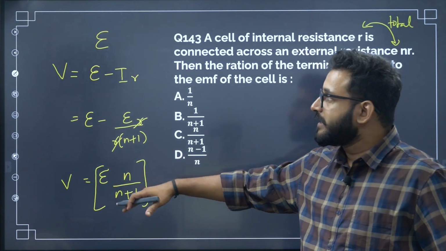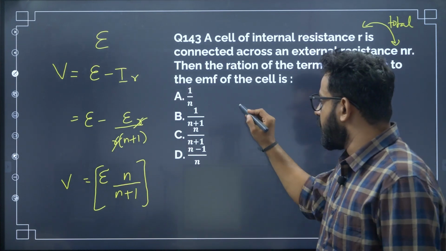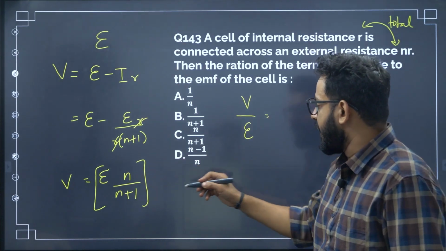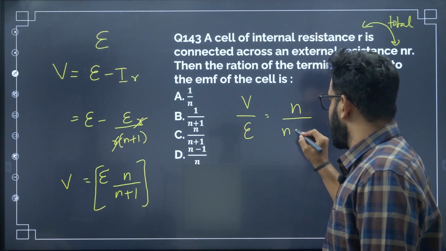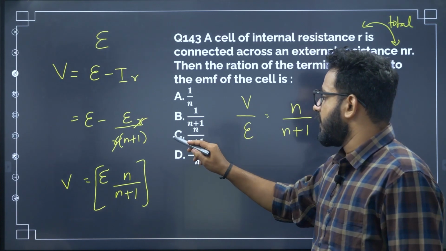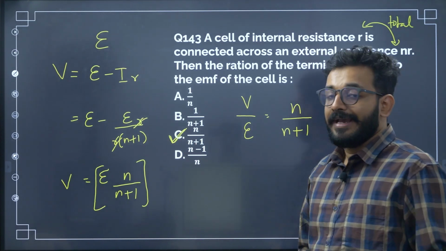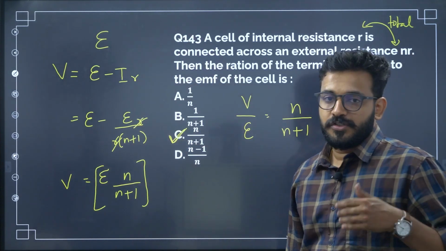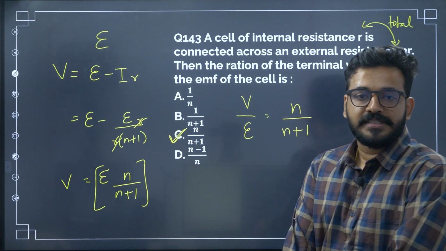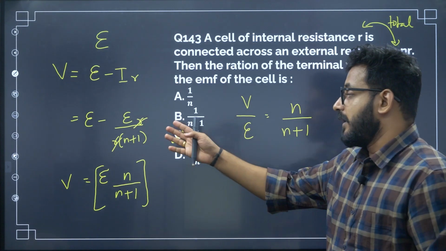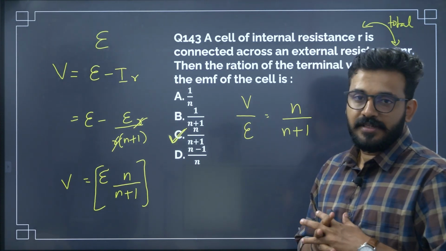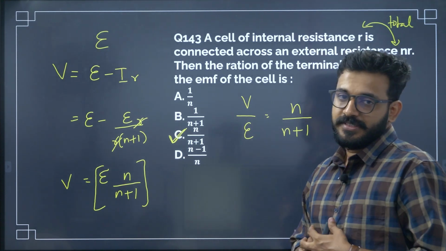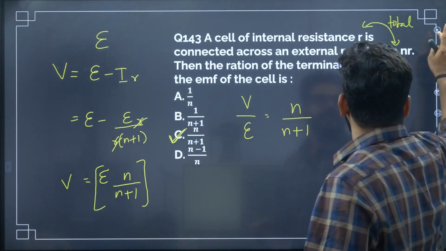Now you got the terminal voltage, you have the EMF, take the ratio. V by E, when you divide both of them, EMF will cancel, ultimately what will remain? n by n plus 1. So the correct answer is option C. It's very simple, EMF and terminal voltage. If you know how to find the terminal voltage and the net current, you can get the answer very easily, right? The correct answer is n by n plus 1, option C. All right, very simple question. Let's see the next question.